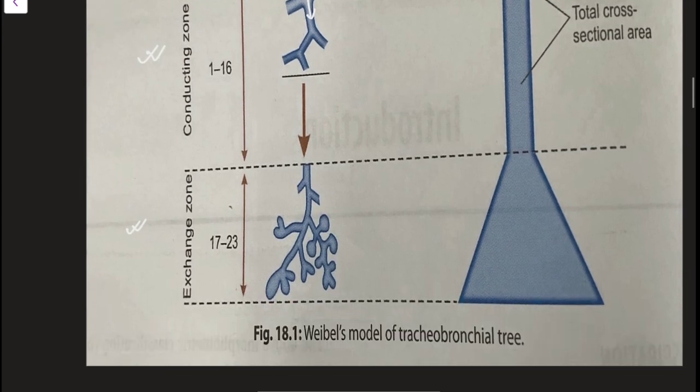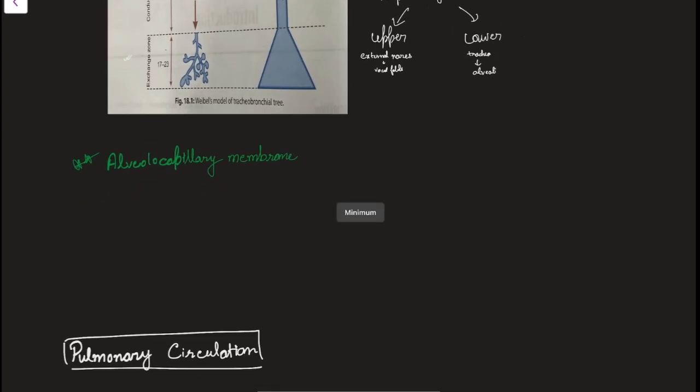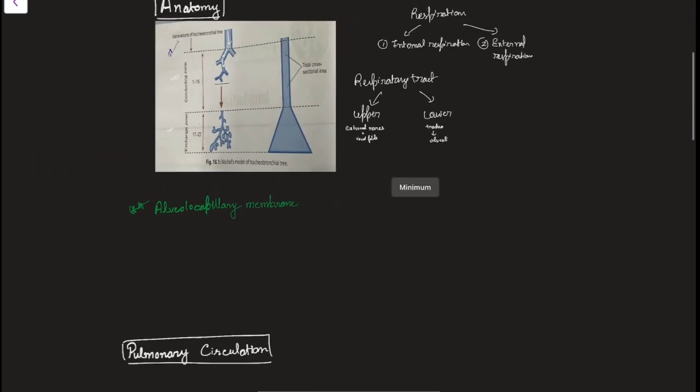And why is it named the exchange zone? Because here the exchange of carbon dioxide and O2 actually takes place between the blood and the respiratory tract, or the alveoli mainly. After this, I'll be talking about the alveolo-capillary membrane. This is a very important short note for your exam also, and a very interesting topic.